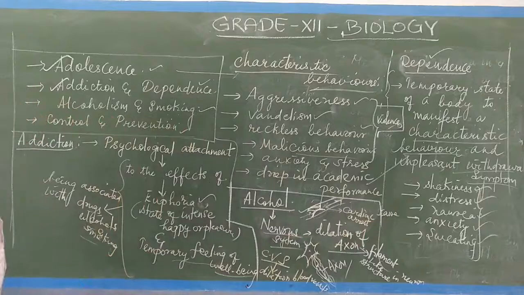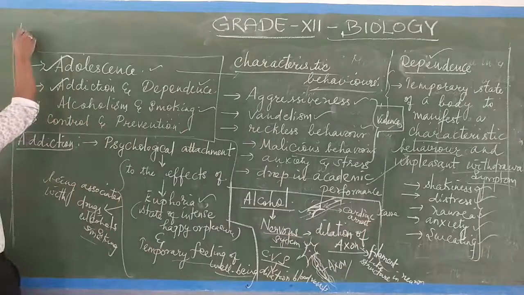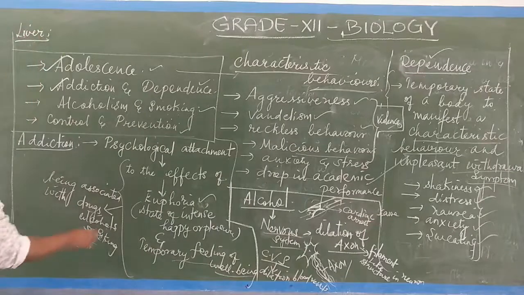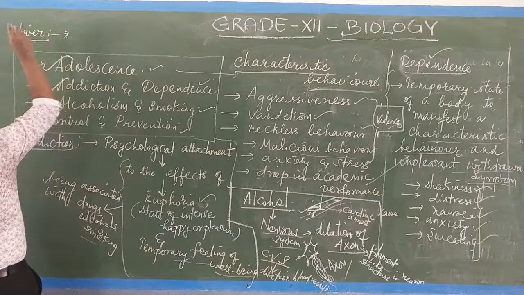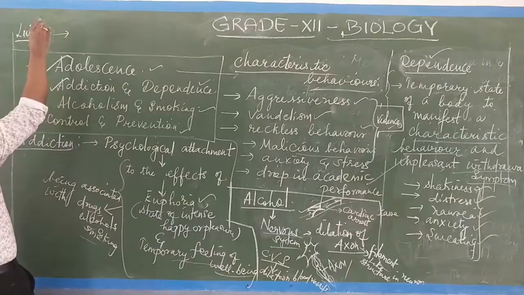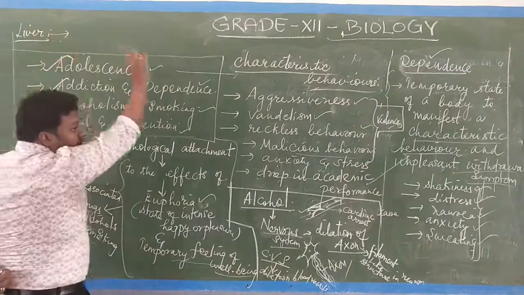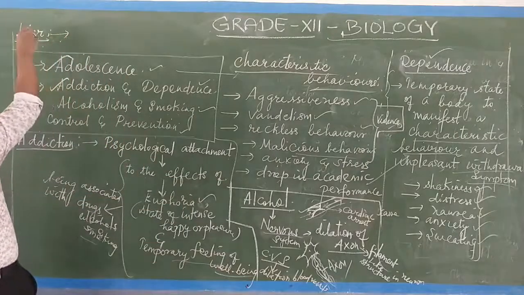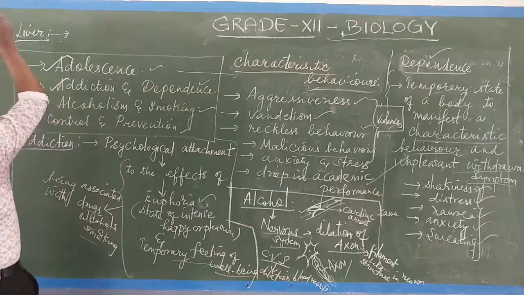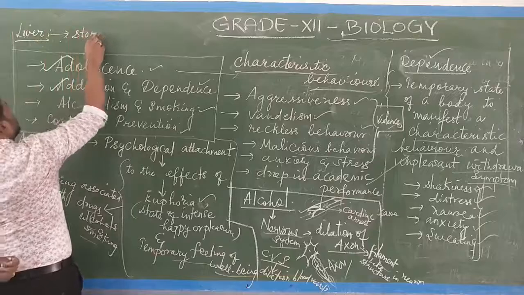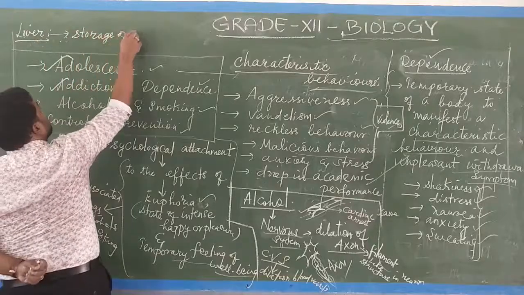The next one is a very important thing. It affects the liver. The liver is very essential for the normal metabolism of our body. The main role of the liver helps in the secretion of various digestive enzymes. The gallbladder will be there, bile juice and bile pigments will be secreted, and the liver helps in the digestive system. And the liver's main function is the storage of glycogen.